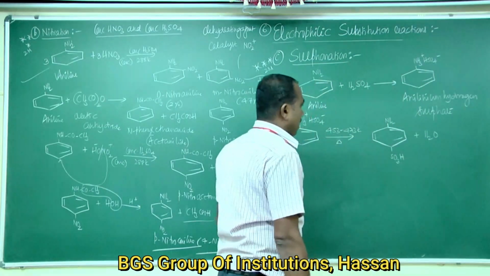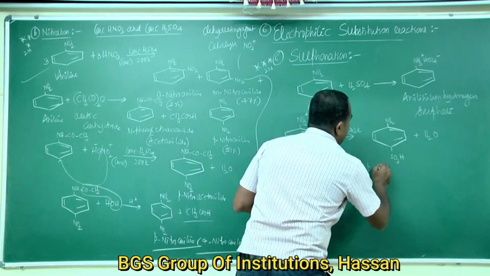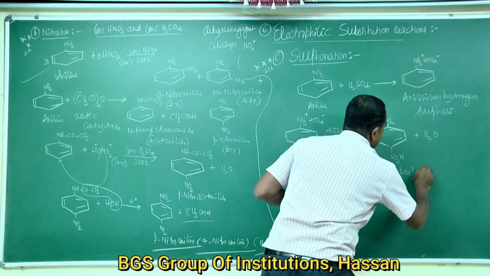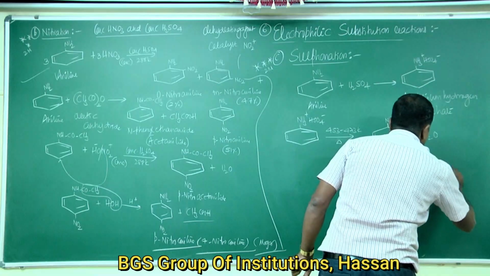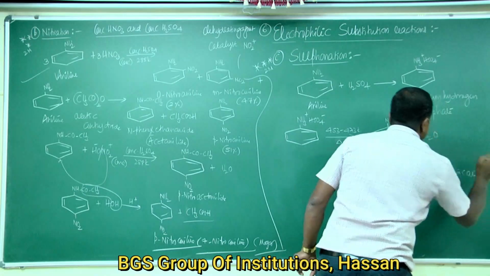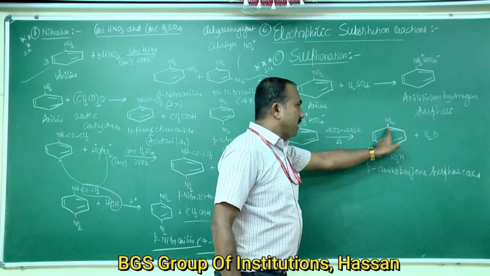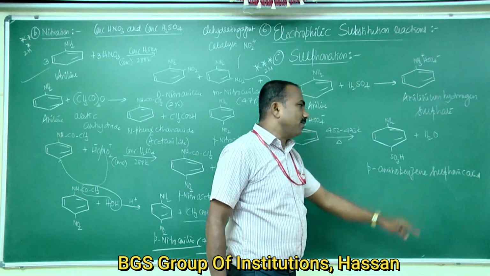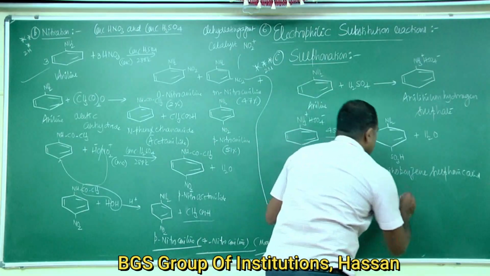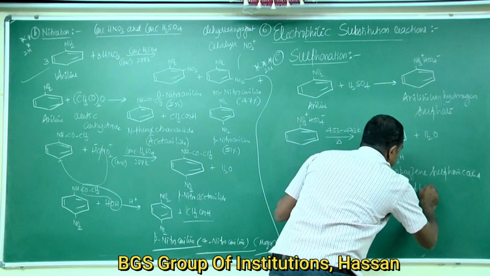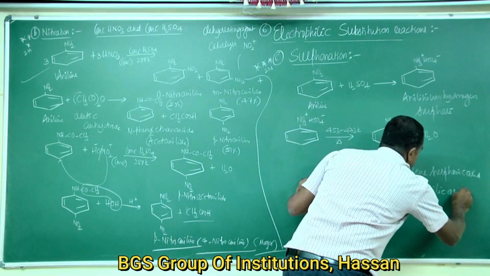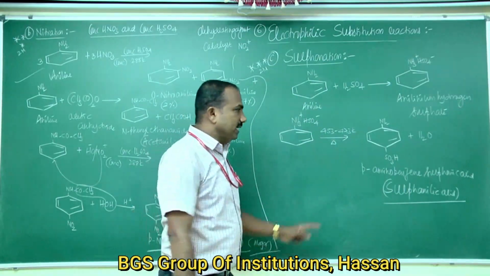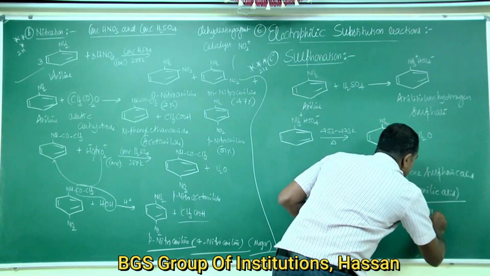This is para amino benzene sulfonic acid, commonly called sulfanilic acid, formed as the major product.